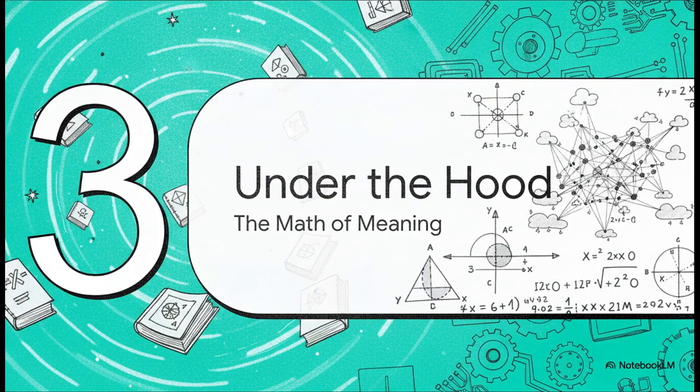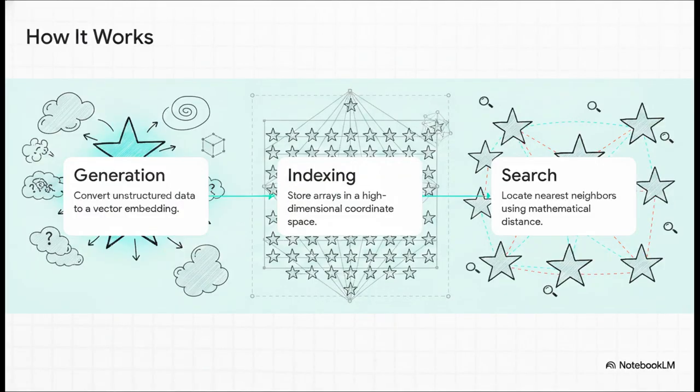Okay, part 3, under the hood, the math of meaning. This whole process breaks down perfectly into 3 distinct steps: embedding generation, indexing in high-dimensional space, and similarity search. This is exactly how we translate those abstract, floaty vibes into cold, hard math.